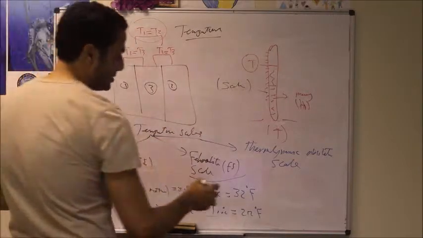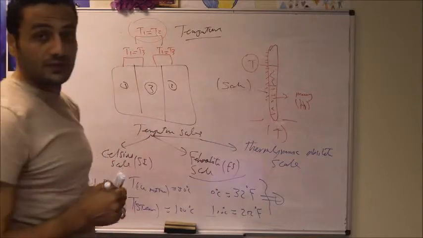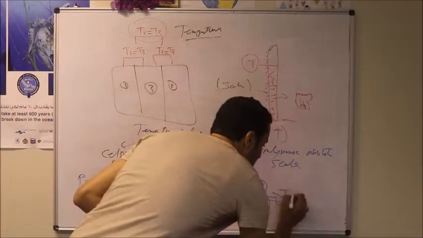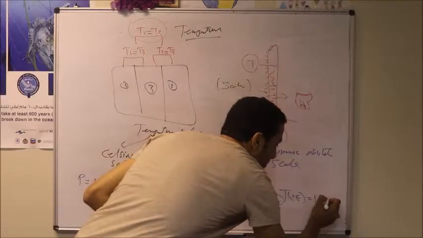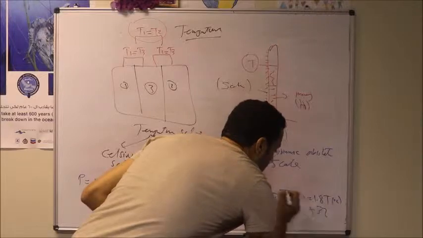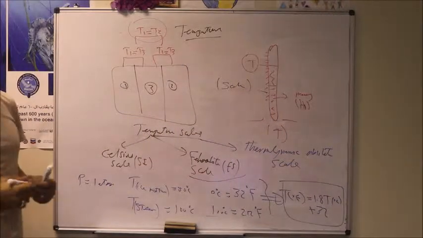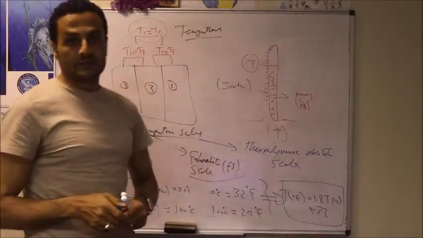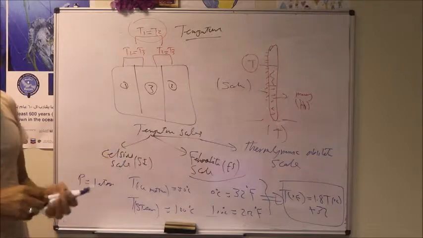Based on that, we can get the relation between the Celsius and Fahrenheit scales: the temperature in degrees Fahrenheit is equal to 1.8 multiplied by the temperature in degrees C plus 32. This is the relation between the Fahrenheit and Celsius scales. Okay? This is in terms of the Celsius and Fahrenheit scales.